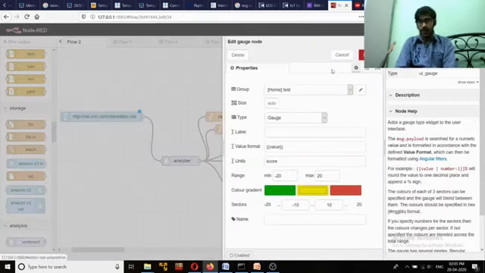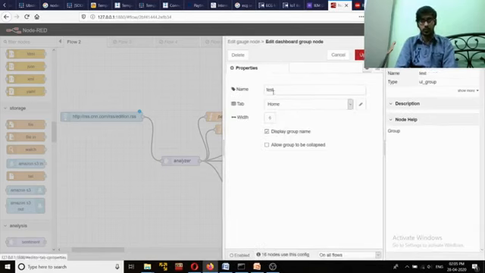In the gauge node we can set its group. We are setting it within the home group with the name of test, so it will appear in the home tab with the name test.